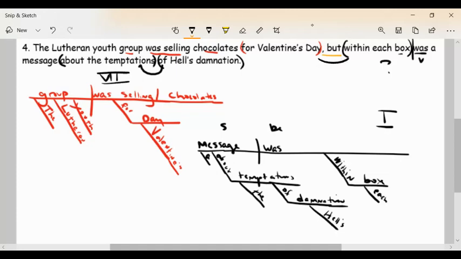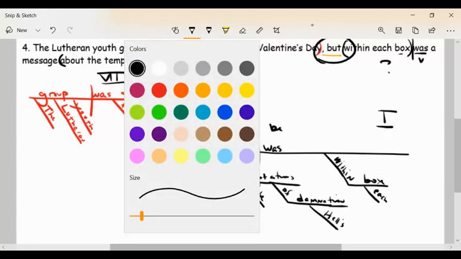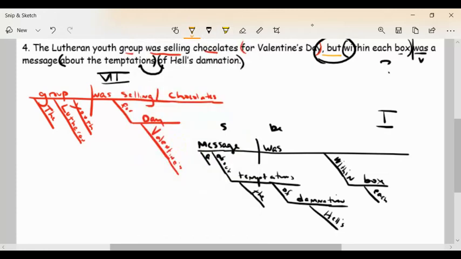And lastly, I have this comma but, which we're going to join. Let's find something else. We'll use an orange. And so we're going to go from verb. Once again, as long as it touches verb to verb, that's a really bad dotted line. Look at that. And then the word but is going to sit here on that dotted line, joining those two together.